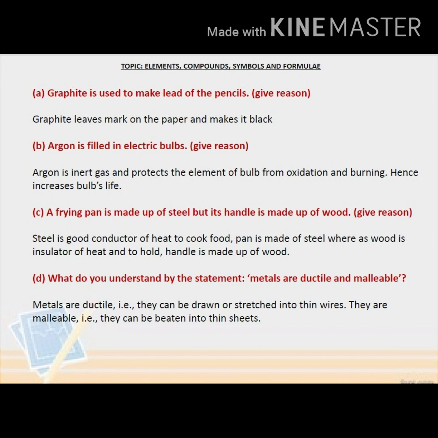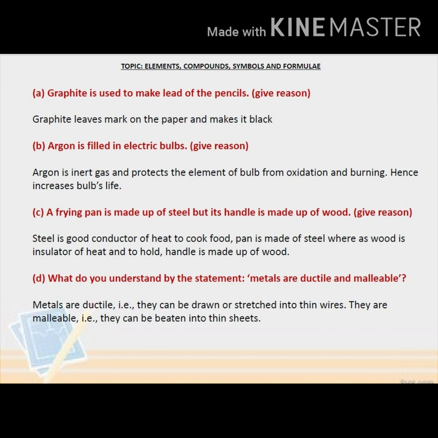A frying pan is made up of steel, but its handle is made up of wood. Steel is a good conductor of heat to cook food. The pan is made up of steel, whereas wood is an insulator of heat, and to hold, the handle is made up of wood. Next one, what do you understand by the statement metals are ductile and malleable?